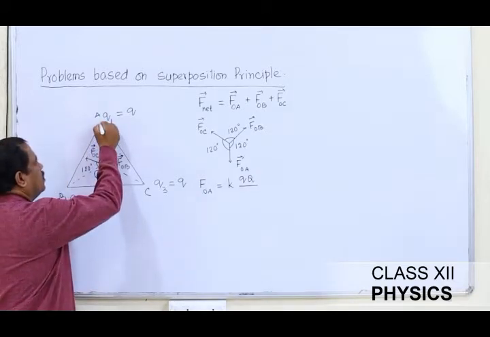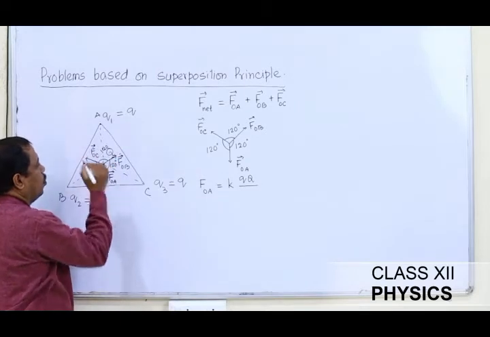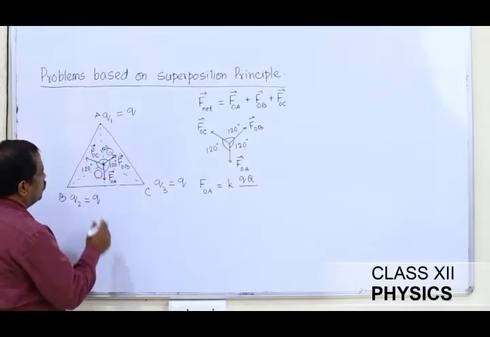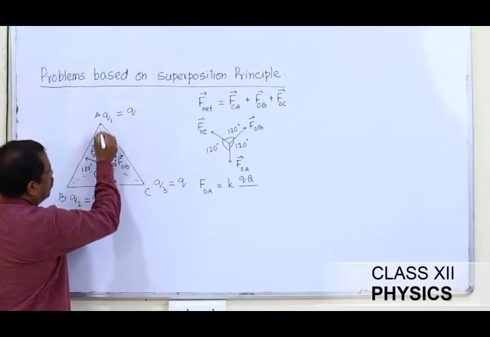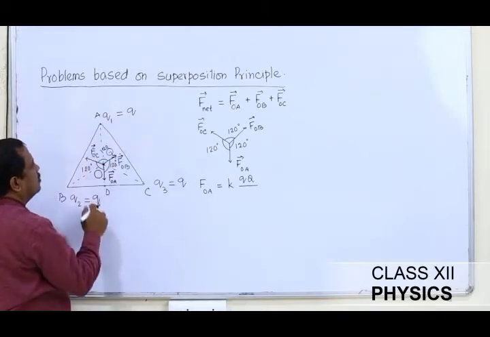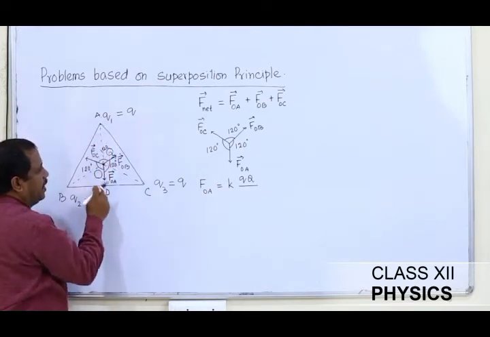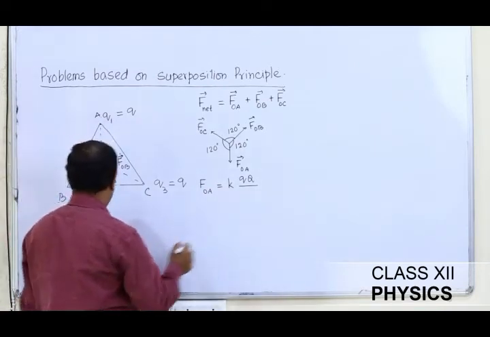So the distance for me, I want this distance, A to O. So first let me see, I have dropped a perpendicular on this one. Let me name this point as D. To find this distance, I know that AO is 2/3 of AD. Let me calculate here.